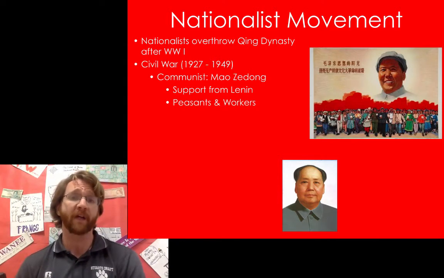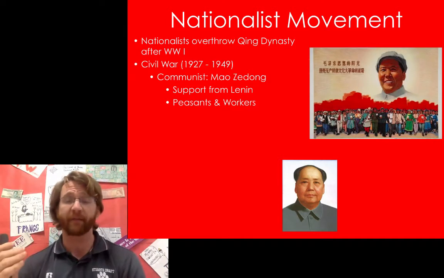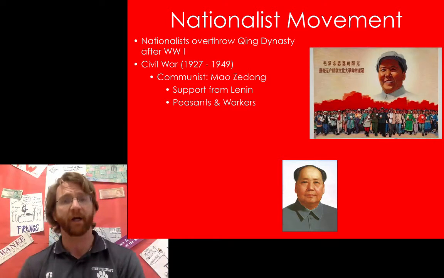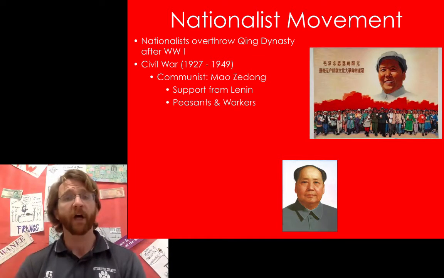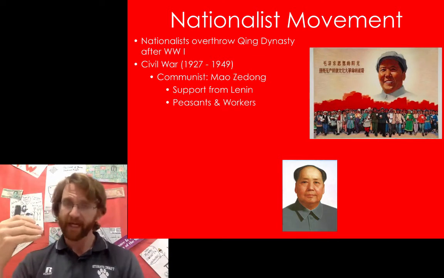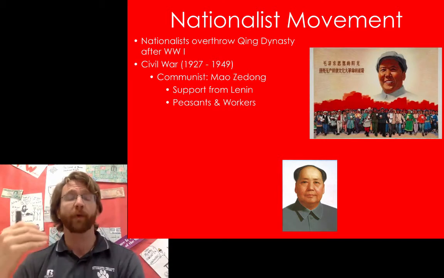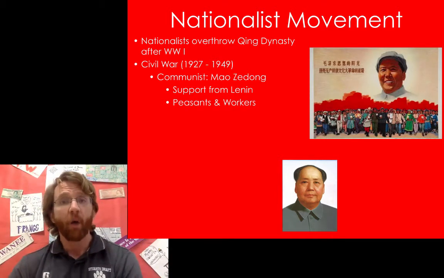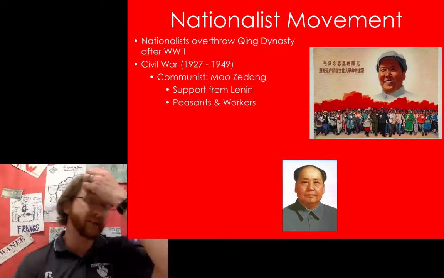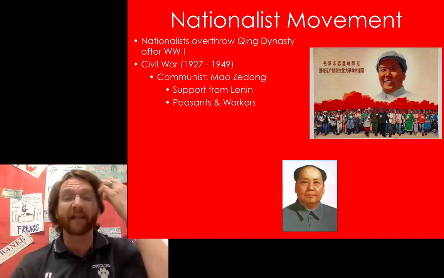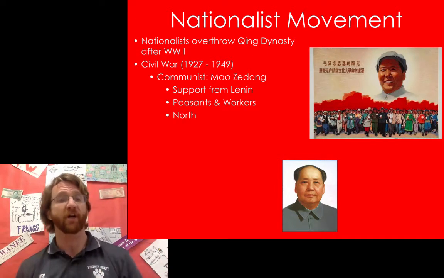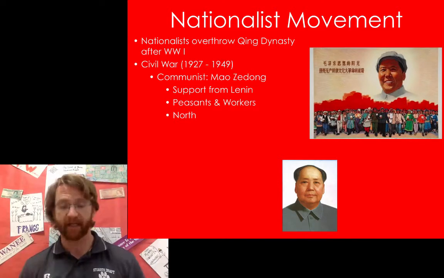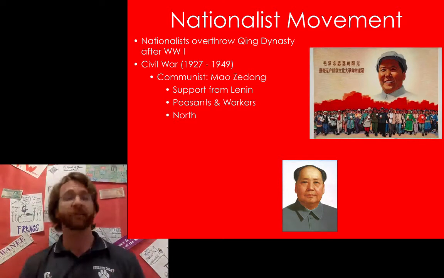The group that supported the Communist Party in China, just like that supported the Communist Party pretty much everywhere else, were peasants and workers. The reason peasants and workers supported the communists was because they were promised land, they were promised food, they were promised a more equal share of wealth. And so obviously many peasants and workers really wanted to align themselves with the communists because they believed that they were going to benefit from them. Now, in terms of their actual base of support, their geographic location, most communists were located in the north. So that was their base of support.